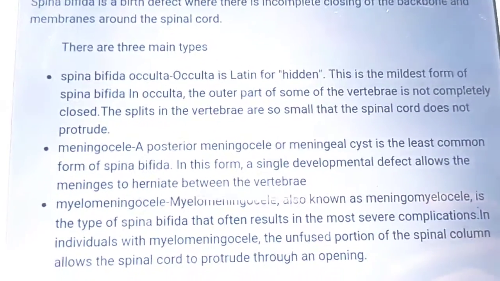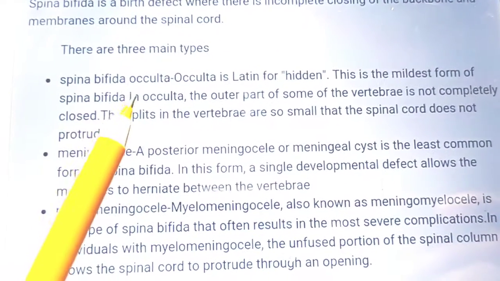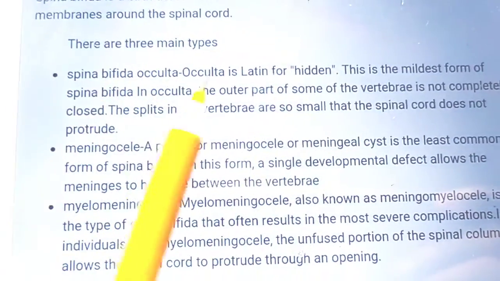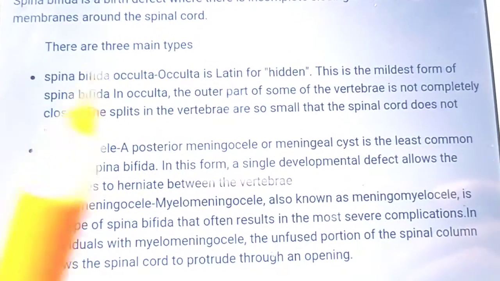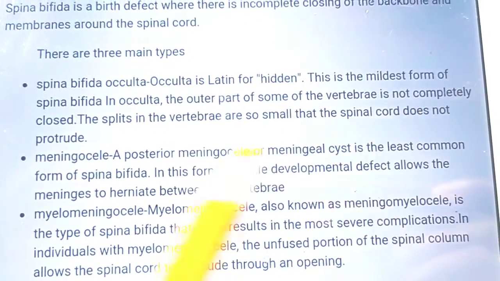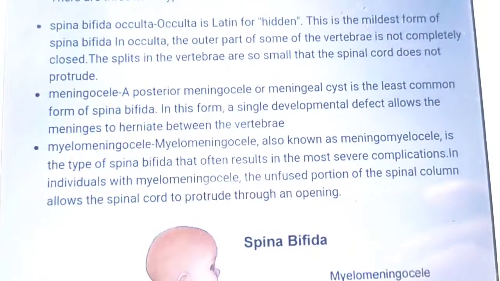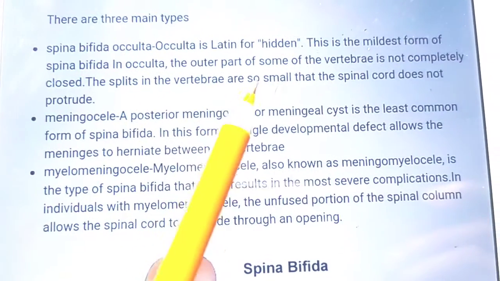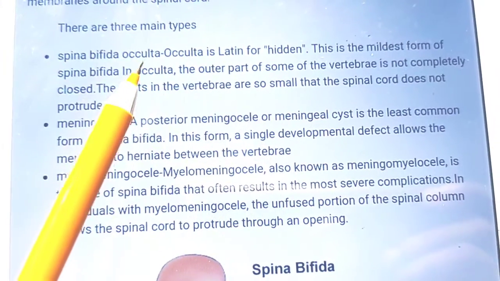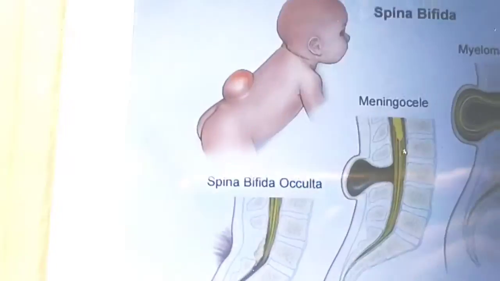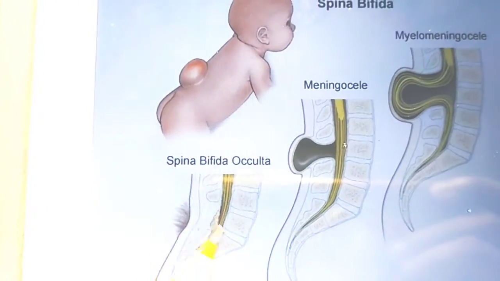The main types are as follows. The first one is spina bifida occulta. Bifida means divided into two. Occulta means hidden. It is the mildest form, and the outer part of the vertebra is not completely closed, but the split in the vertebra is so small that the spinal cord does not protrude. So it remains hidden. You can see this picture, it remains hidden. So the spinal cord does not come out.